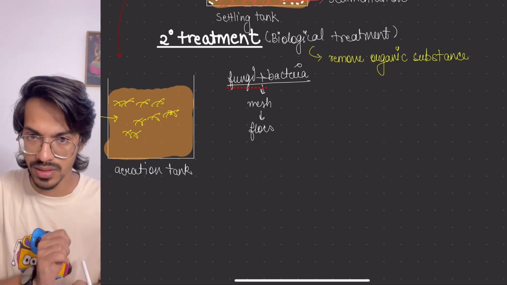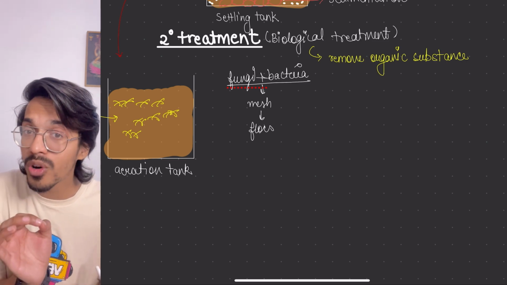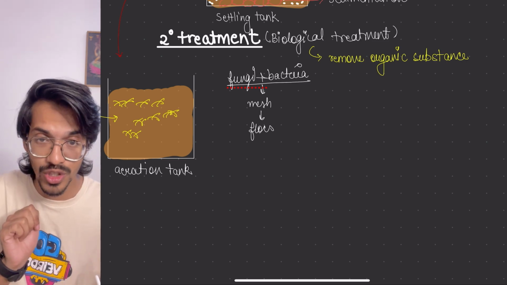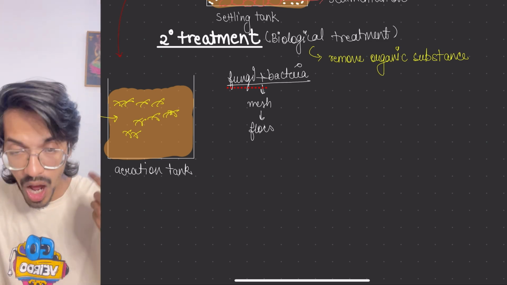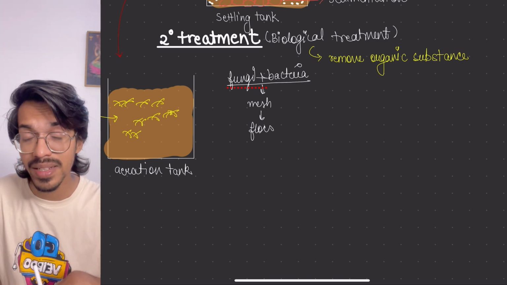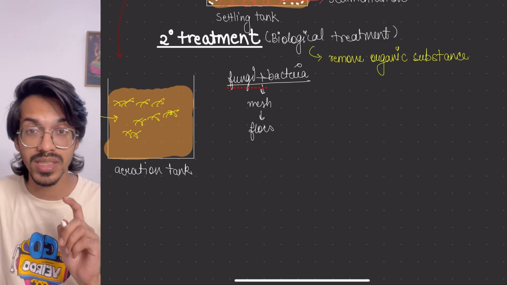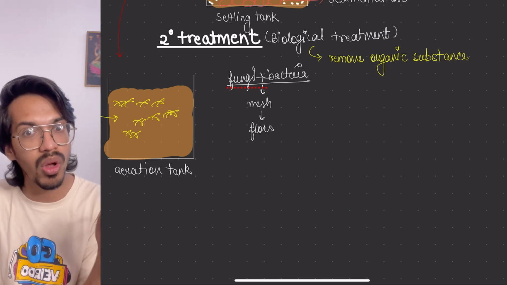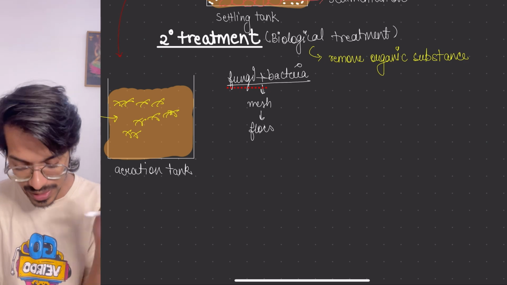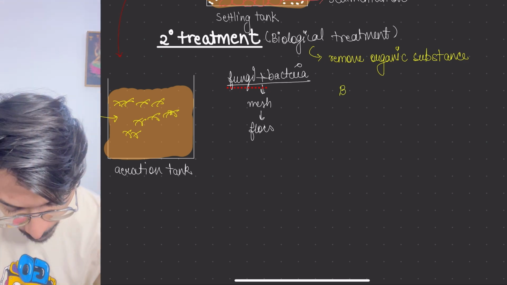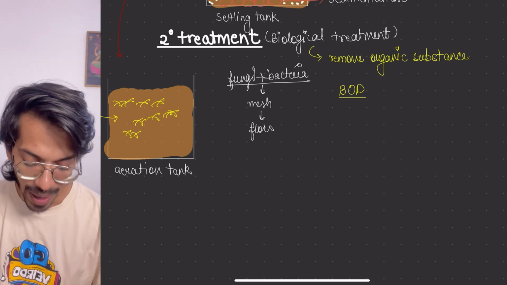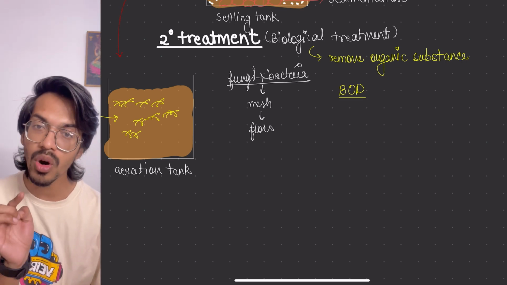Now the question is, this demand of oxygen is coming for what? So that they can survive and do respiration. How much oxygen is needed by them to complete this process, meaning to make all the food eaten up, all the organic matter finished, to zero? That is known as biological oxygen demand.